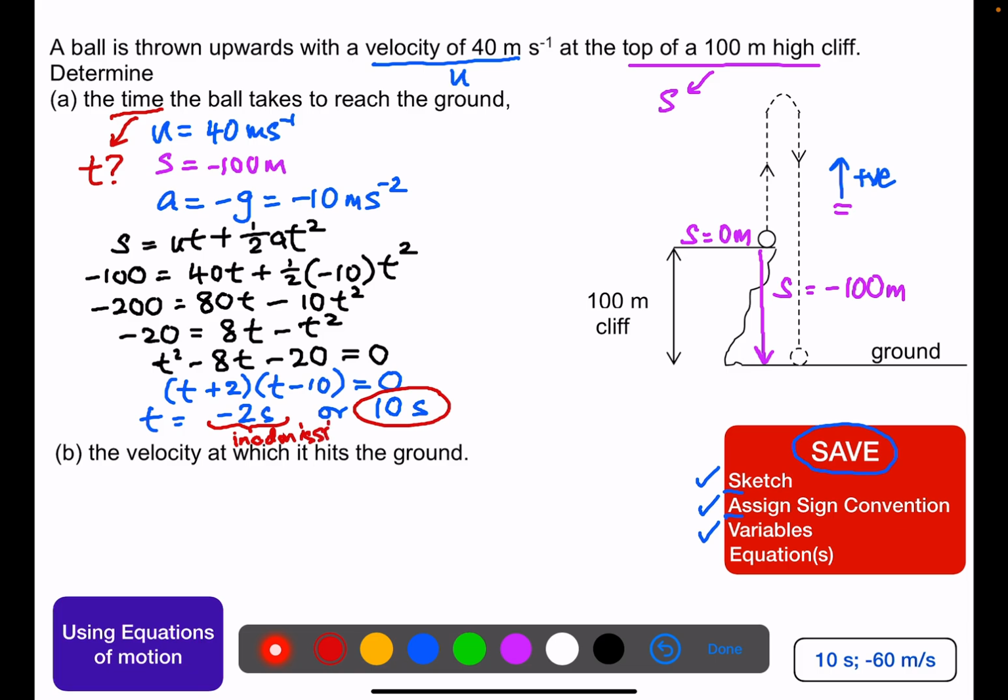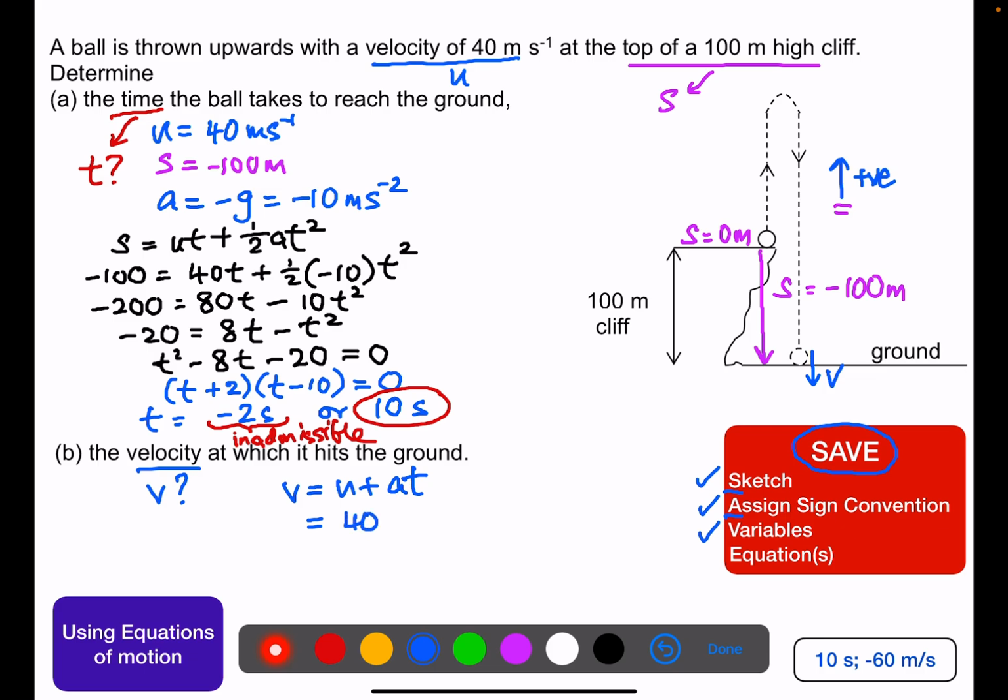So once we've found the time, we can proceed to do part B: find the velocity at which it hits the ground, v. So this velocity will be over here. Among the equations of motion, the simplest equation is v equals u plus at, and we have the necessary known values to find v directly.